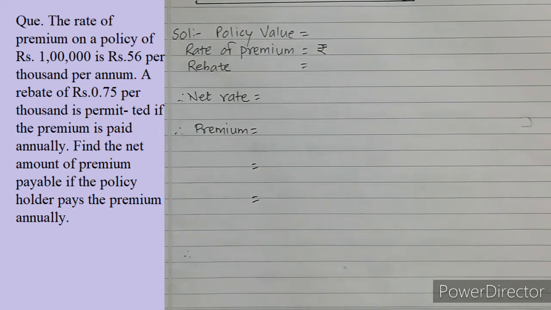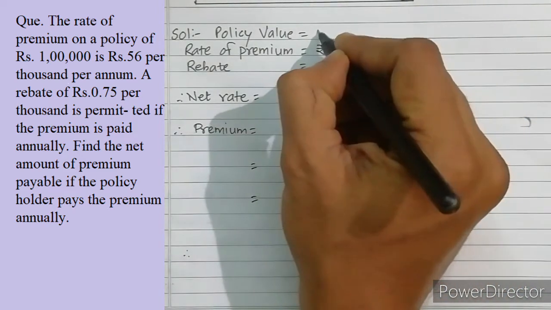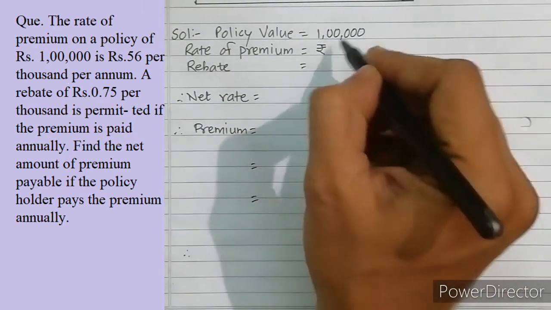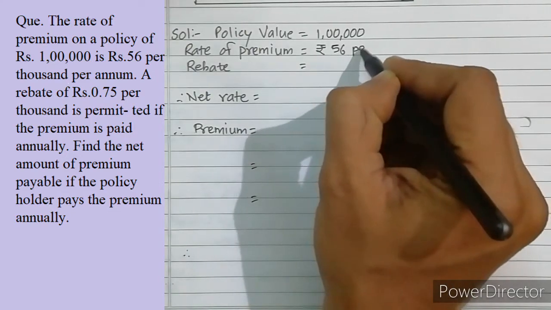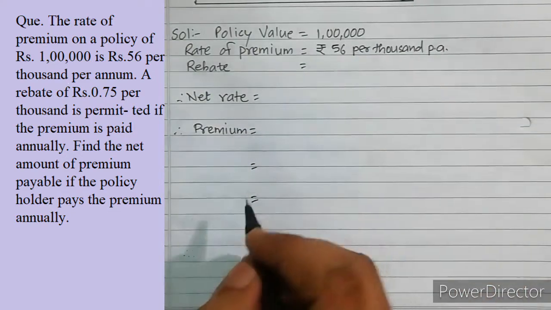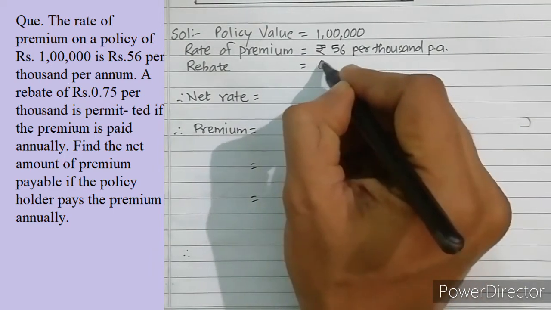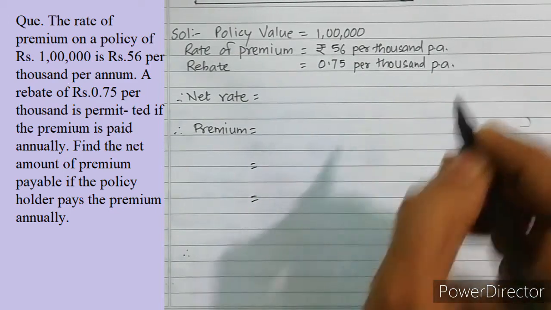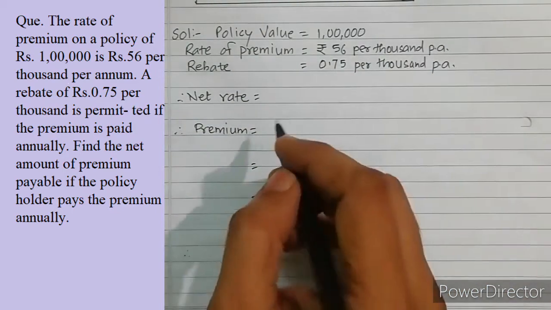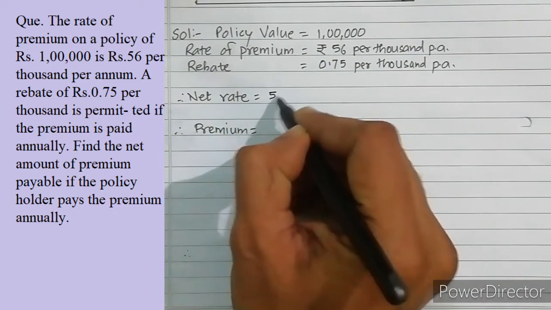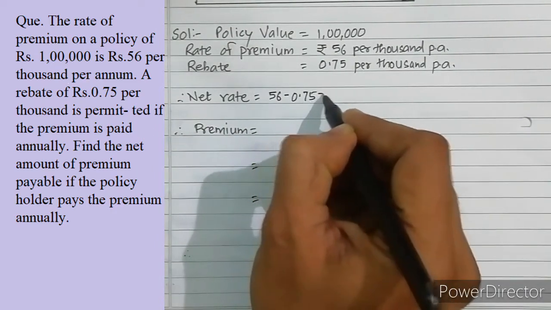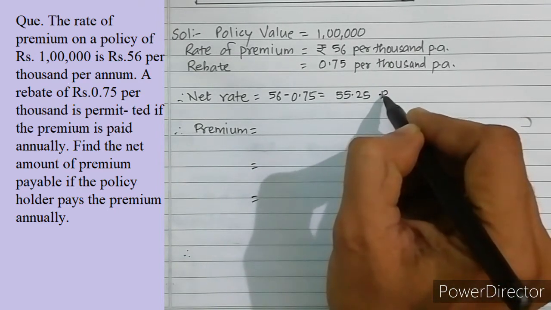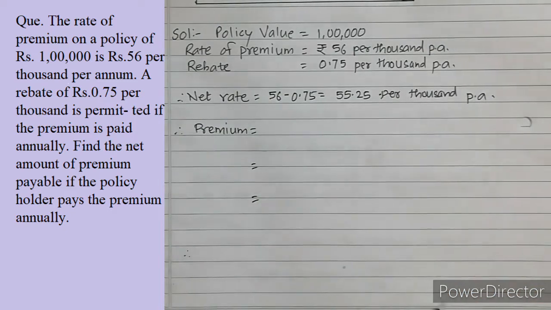Okay, so this is a very simple one. Let us write down policy value. It is equal to 1 lakh. Now, what is the rate of premium? It is rupees 56 per thousand, you can say per annum. And what is the rebate? Rebate is allowed 0.75 per thousand per annum. So what is the net rate of the premium? It is 56 minus 0.75, which is actually 55.25 per thousand per annum.